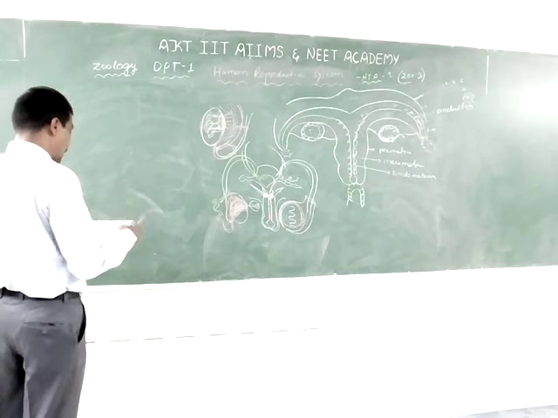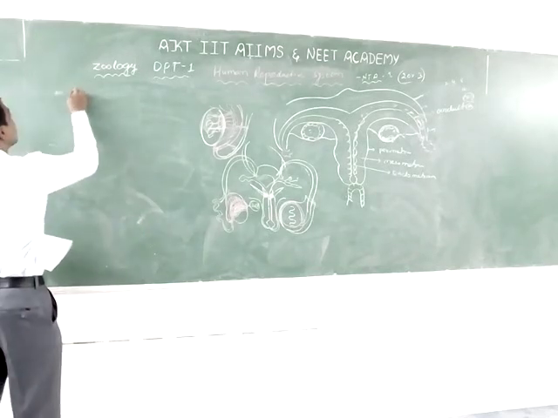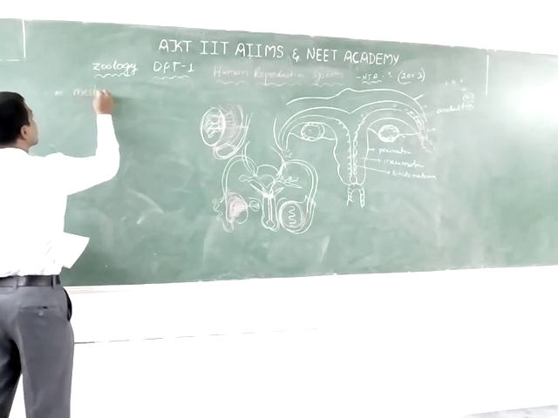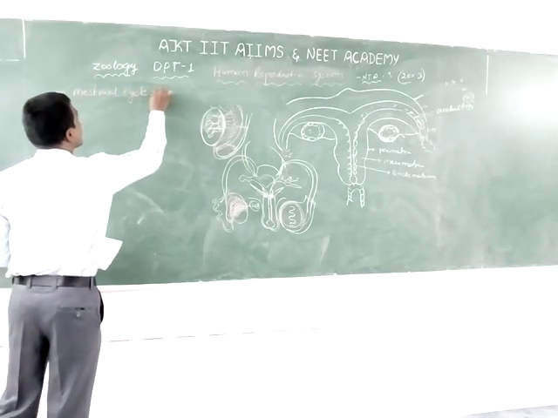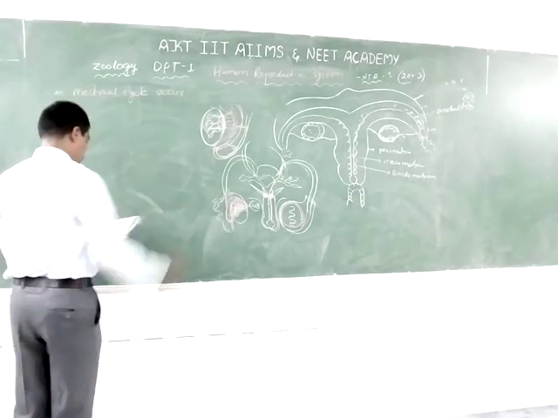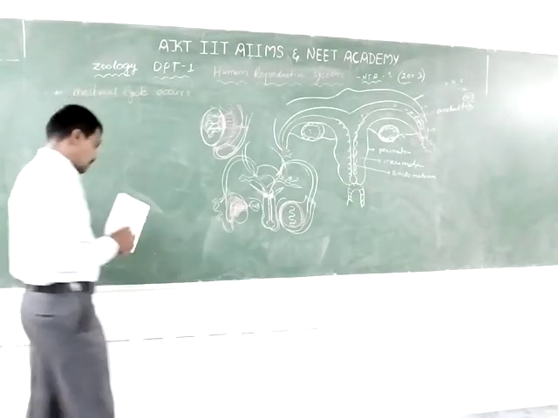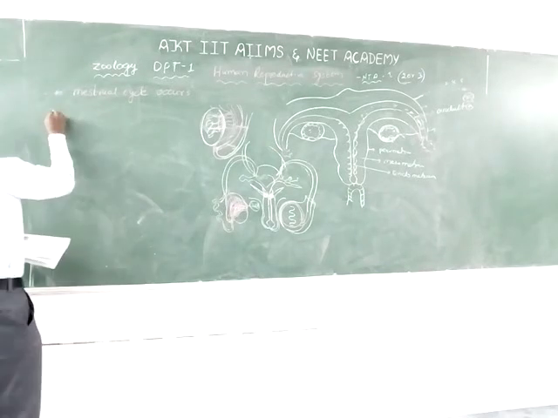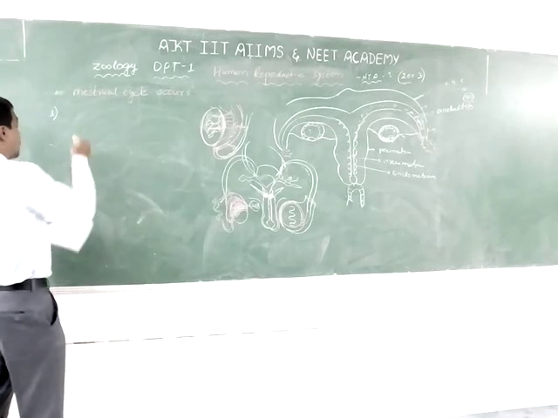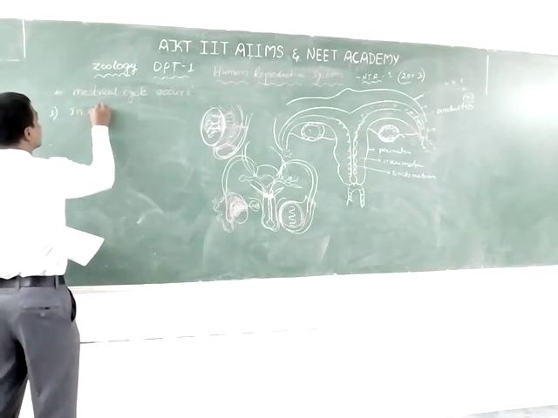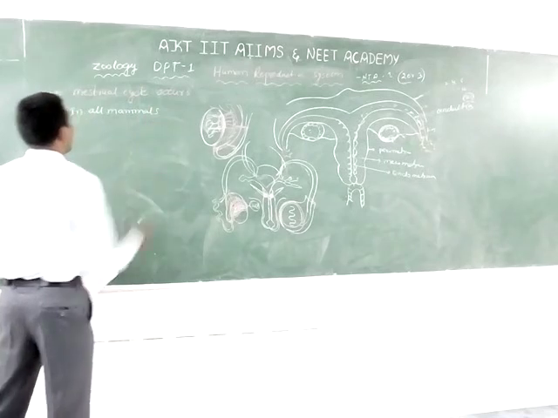Menstrual cycle occurs. The first one is in all mammals.